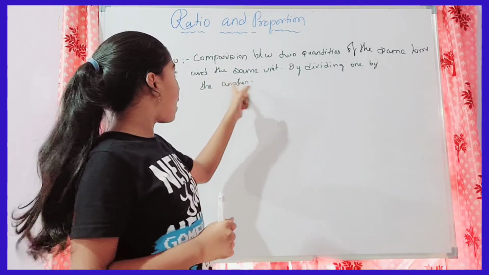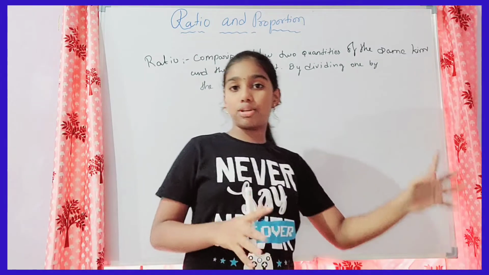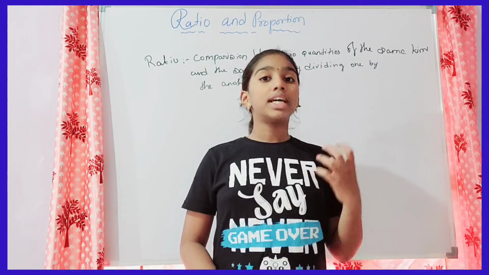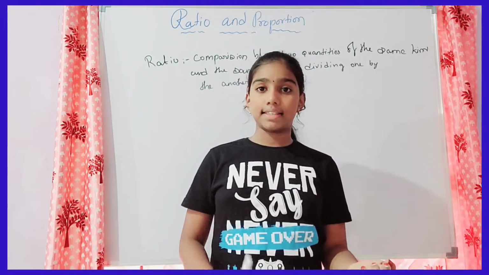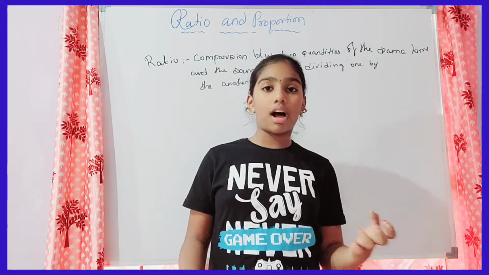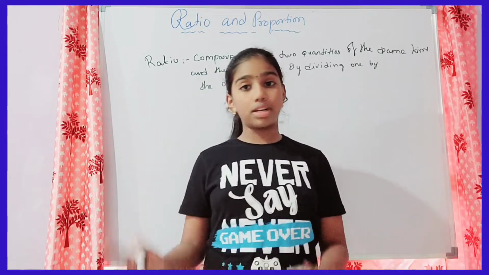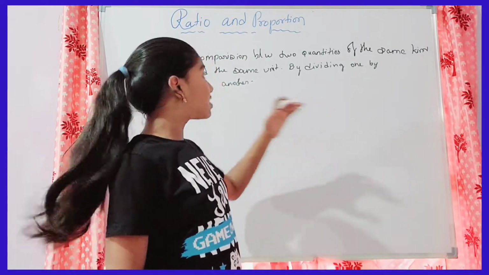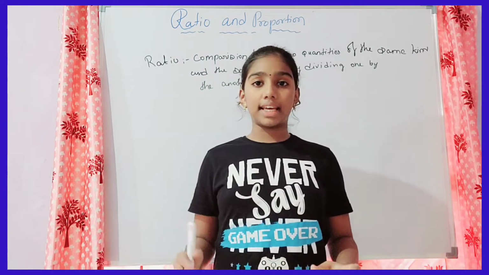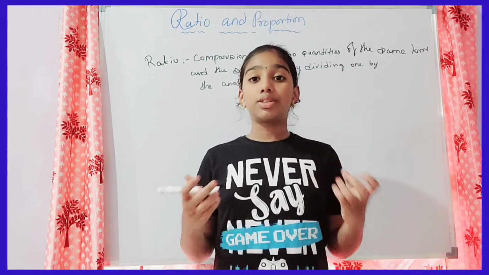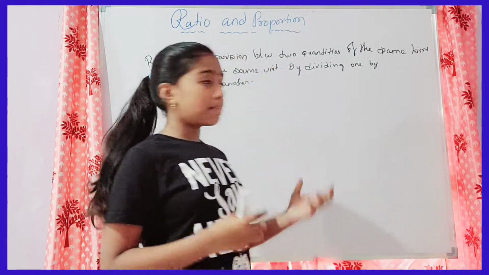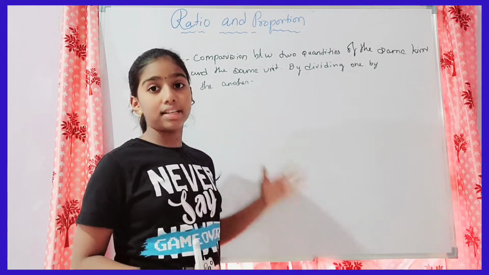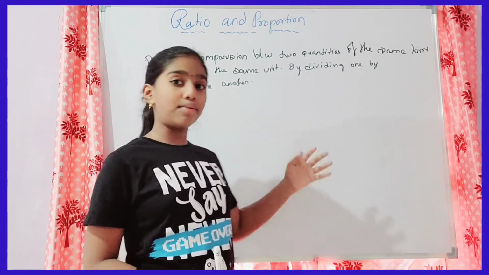And then we also have to compare the units. The same units should be there. So not only in the kind, we have to see in the unit also. If there is liters, then here also it should be liters. If there is grams, then here also it should be grams. That is by dividing the two quantities which we are taking. If I am taking A and B, those two should be of the same kind and of the same unit. And by dividing one by the other, this all should happen.